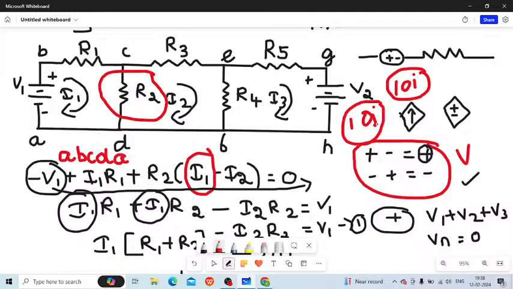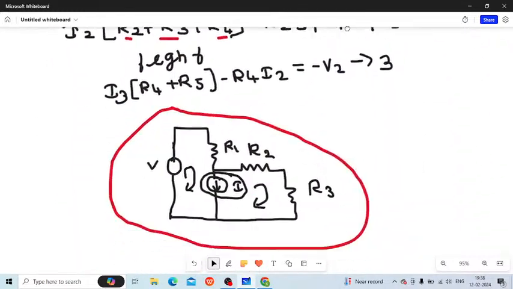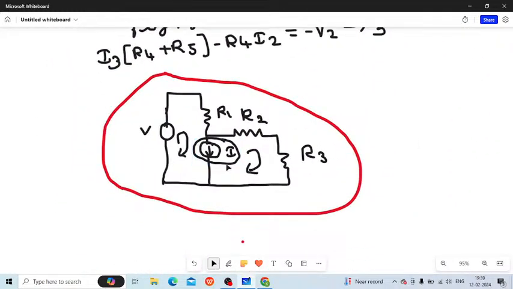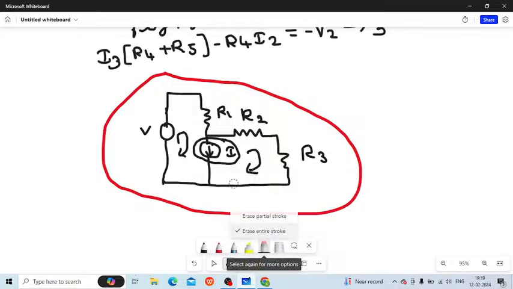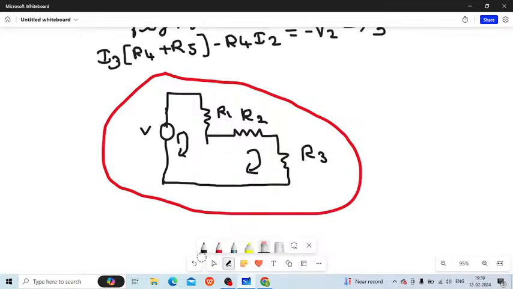Super mesh is nothing but this: if you have any current present in between two meshes, that is said to be a super mesh. So you have to consider the super mesh equation. So this is your whole super mesh equation.